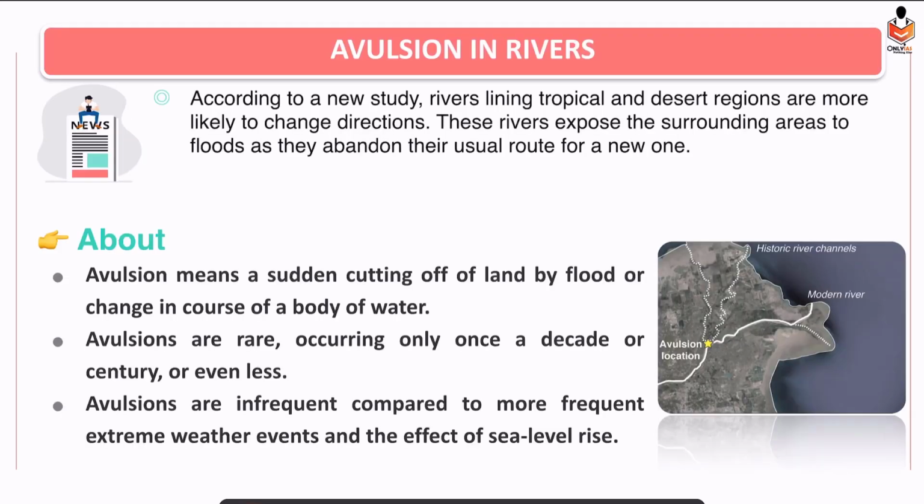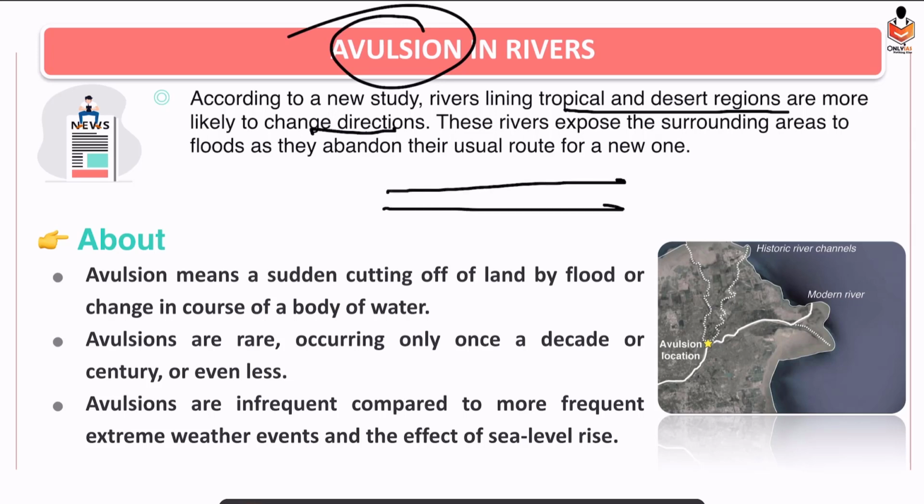Alright. So the next topic is avulsion in rivers. Recently it was found that rivers in tropical and desert regions are more likely to change direction, right? And the direction changes why? Because of the avulsion phenomenon. What is avulsion, simply? Suppose a river is flowing.